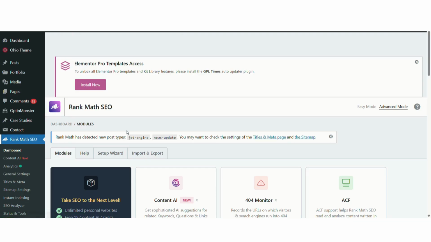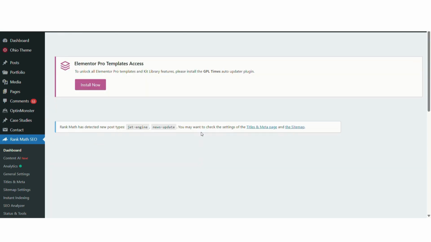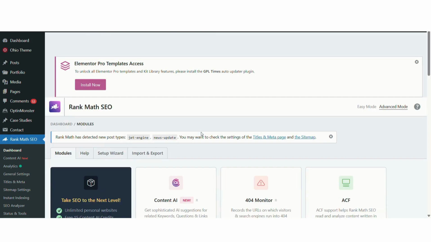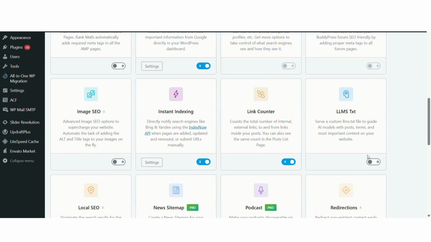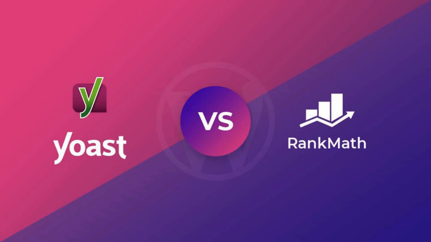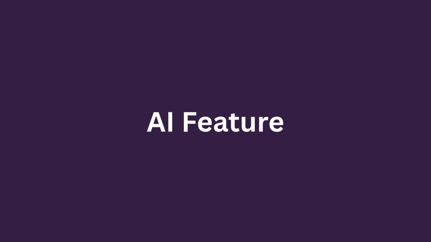However, Rank Math feels like it was built for 2026. It uses a modular UI. Don't need redirections? Turn them off. Want AI features? Turn them on. It gives you a sophisticated SEO score out of 100, which feels much more precise than just a green light. Rank Math is for those who want data. Yoast is for those who want simplicity.